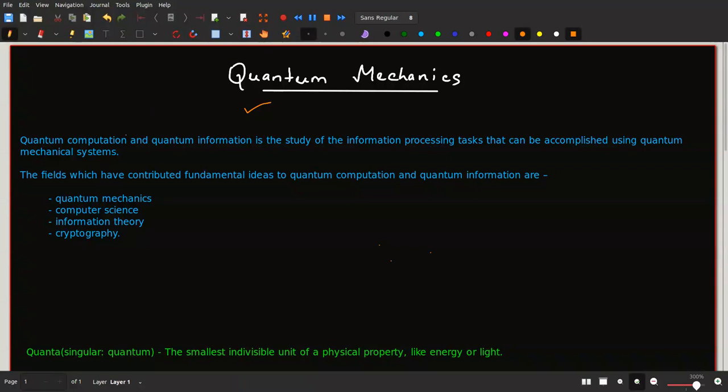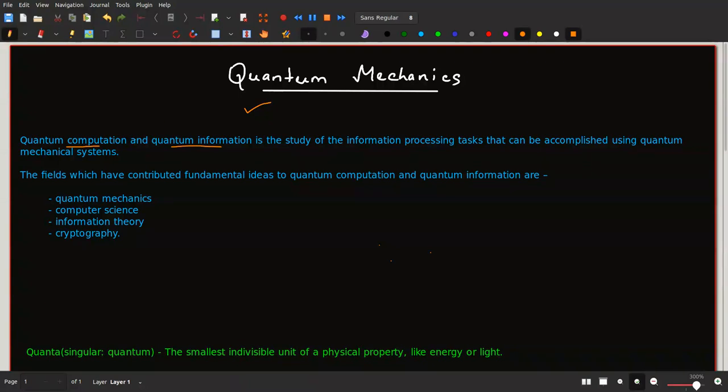Now here are a few points that I have written. So the first point is, first of all, about quantum computation. As such, I have not brought a detailed video yet, where I am explaining the definition and the basic concept. I will be doing that in upcoming lectures. But before that, if I give one brief idea, quantum computation and quantum information, these two terms always go hand in hand, okay?